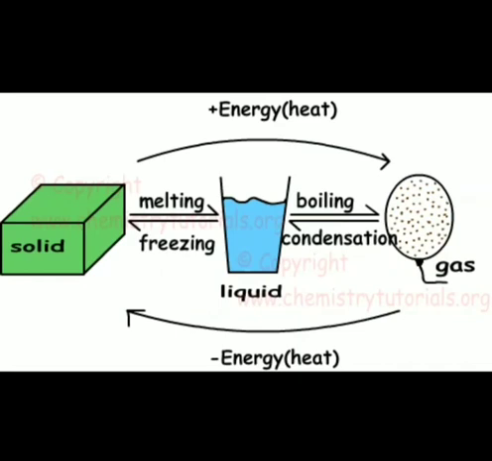The matter changes from one state to another state on change in temperature and pressure. And this change is known as change of state of matter. Are you clear now?